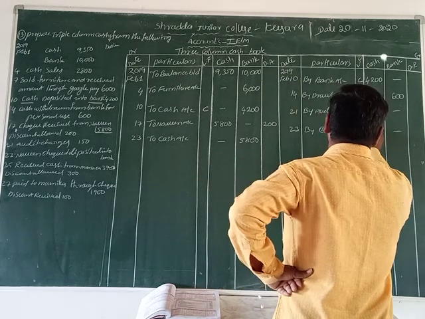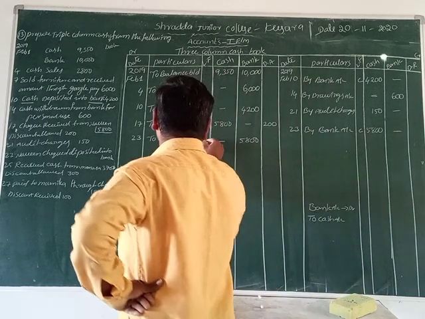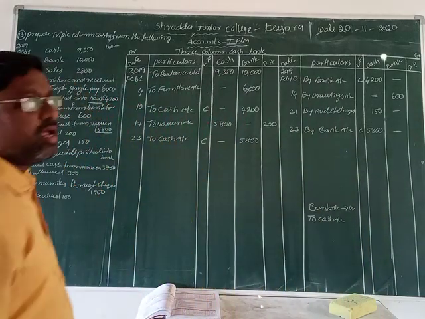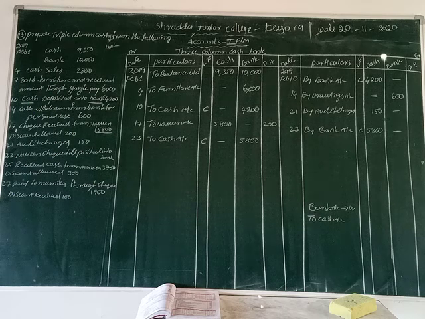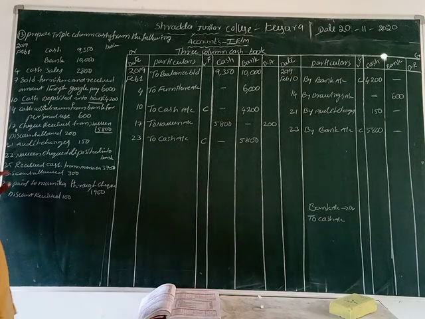So we write C in the LF column. C means what here? Contra entry. Contra entry means only one transaction, where we write both debit and credit sides, isn't it? That means contra entry.